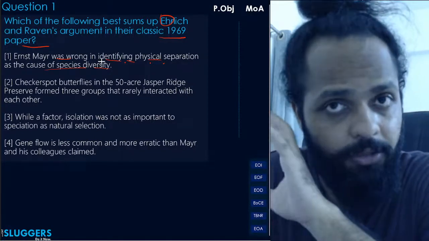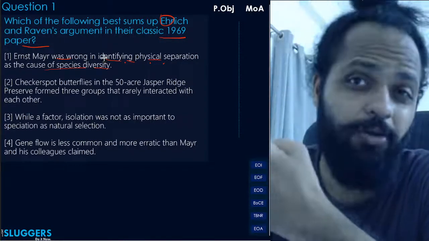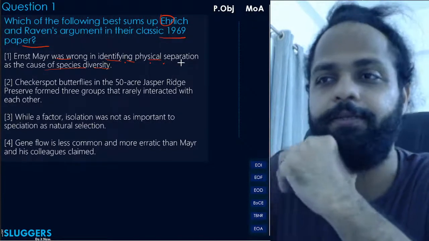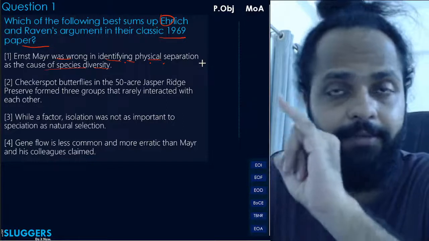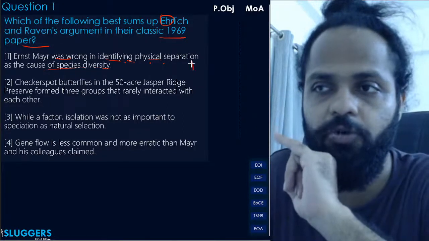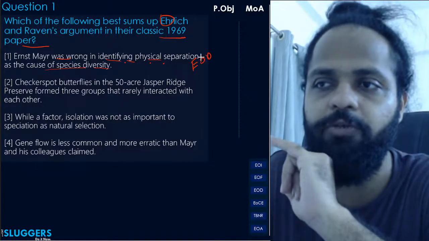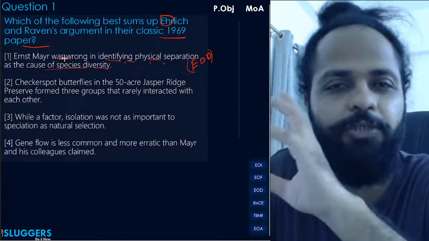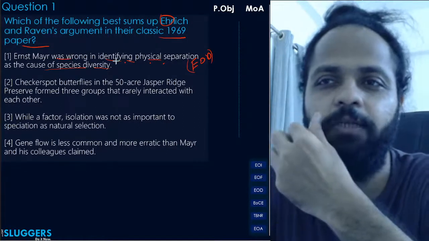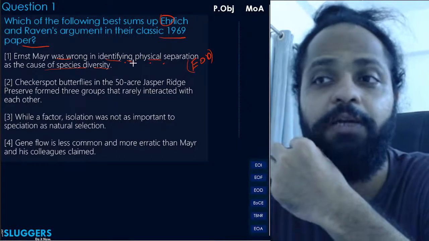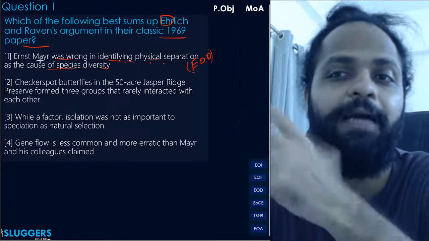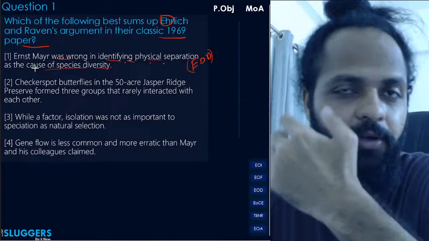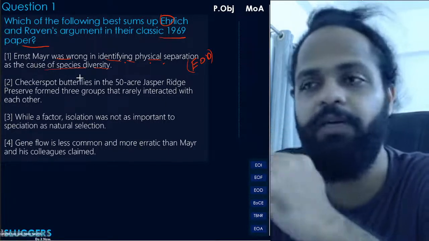They said कि okay, according to them वो prime cause नहीं है, secondary cause, tertiary cause हो सकता है. ठीक है. So that's the first problem. That's a distortion here. Second problem, let's suppose आपने ये distortion को अगर correct कर दिया, मान लिया कि आपने ये sentence option को change करके लिख दिया कि Ernst Mayr was partially wrong, was wrong in identifying physical separation as the prime cause. Okay, prime cause लिख दिया तो फिर बोलोगे आप कि हाँ सर तो अब तो ठीक हो गया क्या? अब बोलूंगा नहीं, अभी भी ठीक नहीं हुआ.